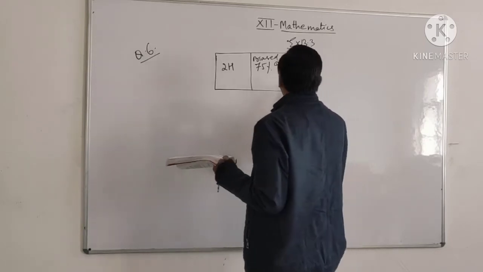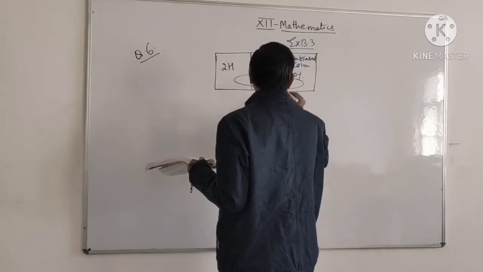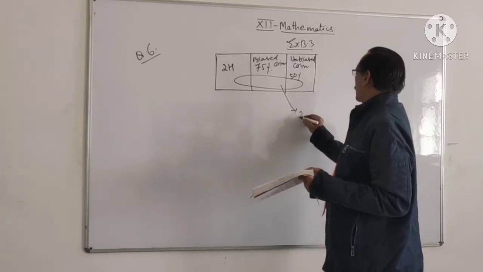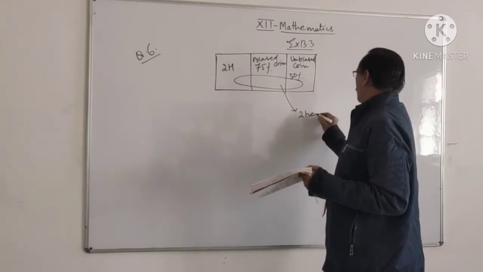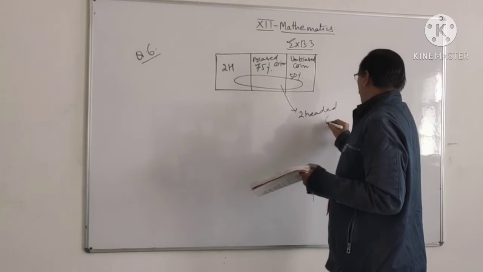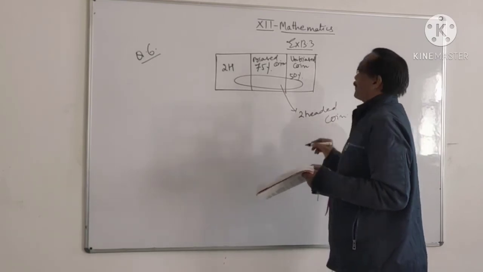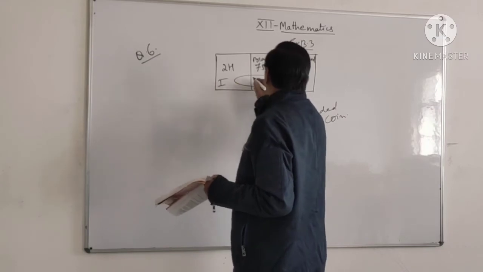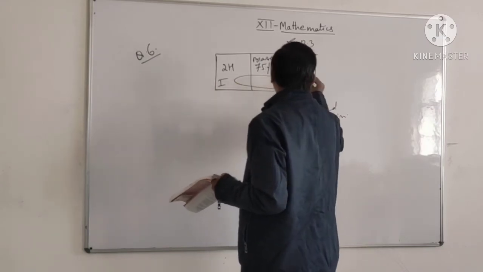Then one of the coins is selected at random and it is found to be a two-headed coin. There are three coins, 1, 2 and 3.